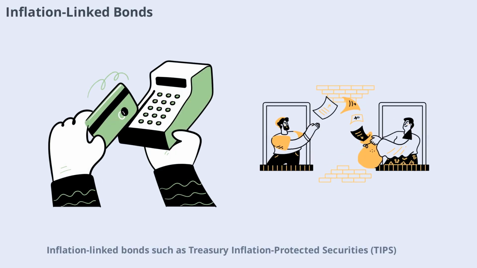their portfolios. Inflation-linked bonds such as Treasury Inflation-Protected Securities (TIPS) are designed to protect investors from inflation. The principal value of these bonds increases with inflation, ensuring that your investment maintains its purchasing power over time. These bonds are especially attractive during periods of rising prices as they help preserve real returns.